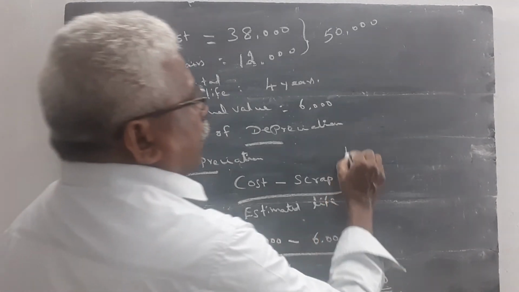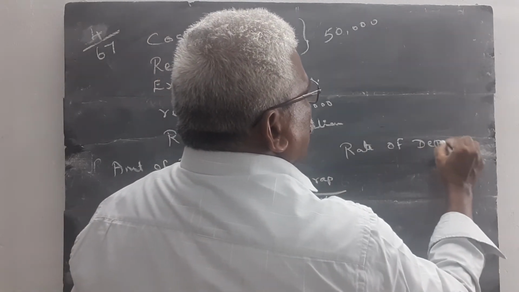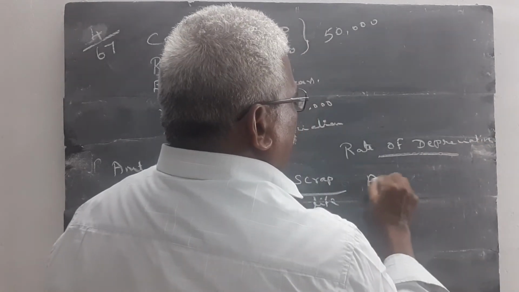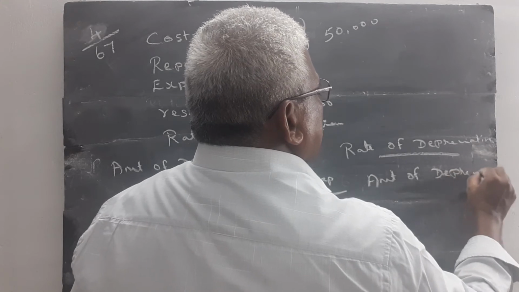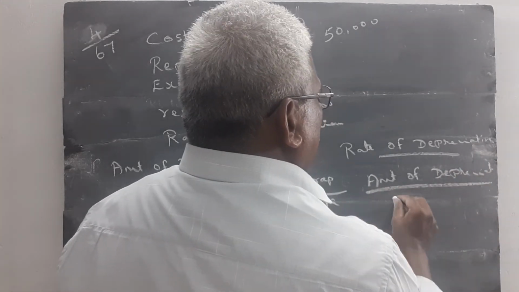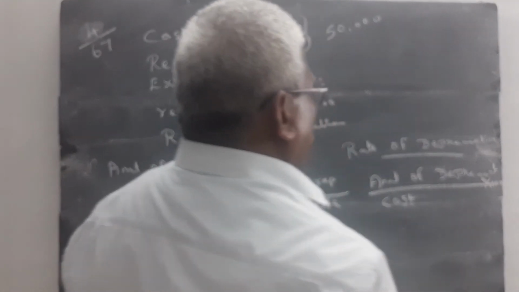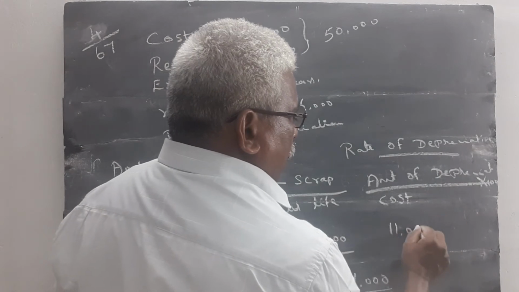Then we calculate the rate of depreciation. Rate of depreciation is equal to amount of depreciation divided by cost of asset into 100. Amount of depreciation we calculated 11,000.